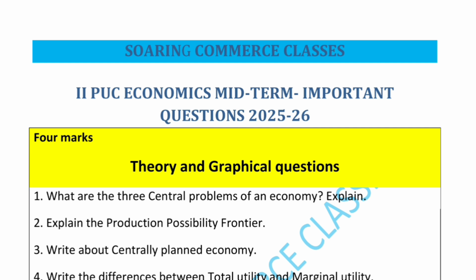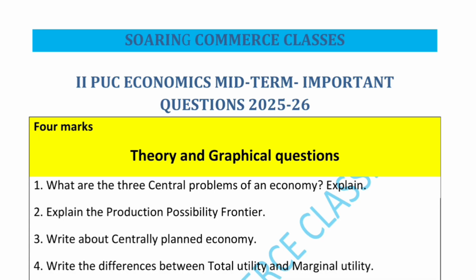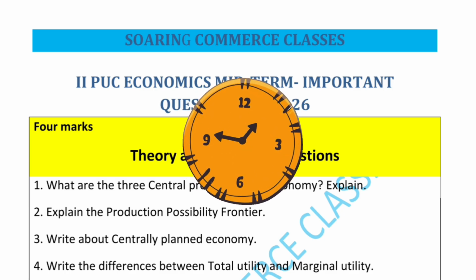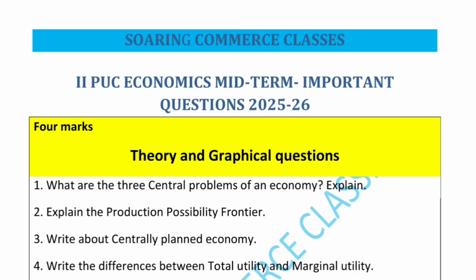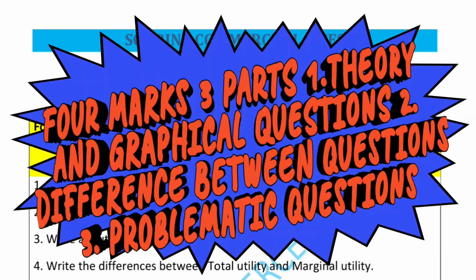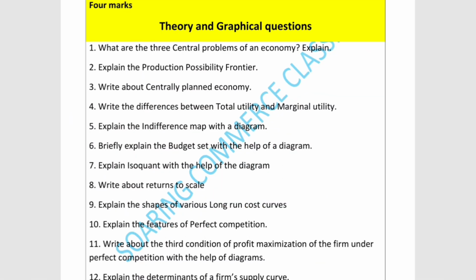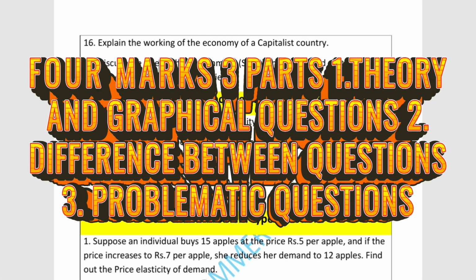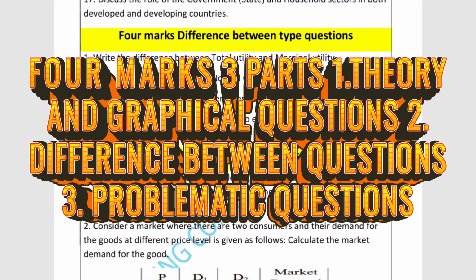I have made three different types of questions that may be asked in the examination. The first part they will ask in 4 marks only. They may ask 3 parts in the question paper. In the previous question papers, you can observe that for 4 marks they are asking graphical and theoretical questions, 4 marks difference between questions, and 4 marks problem questions.